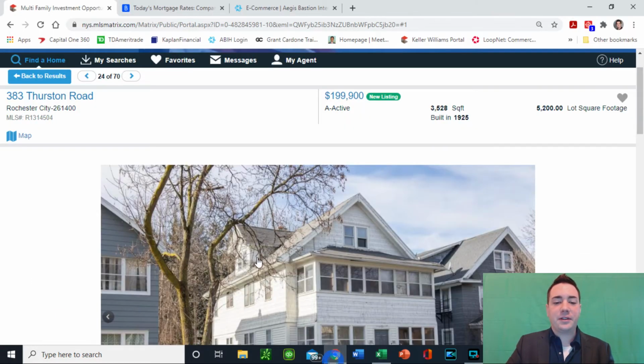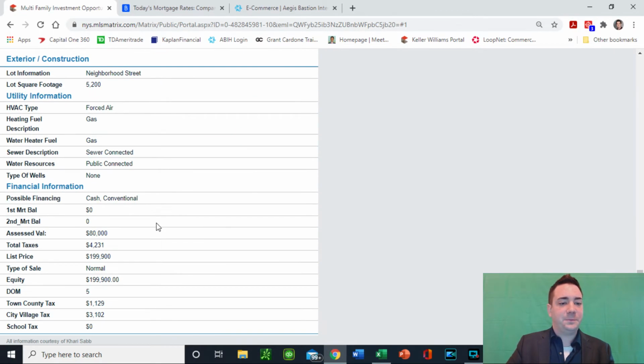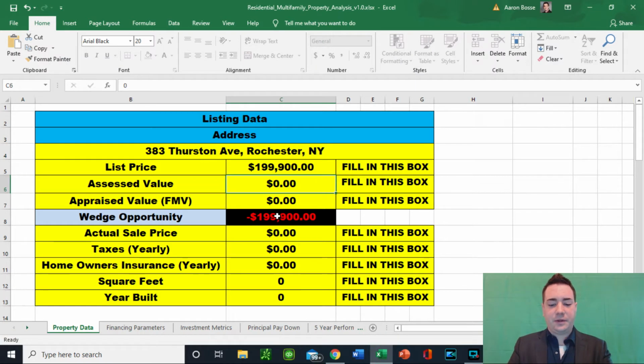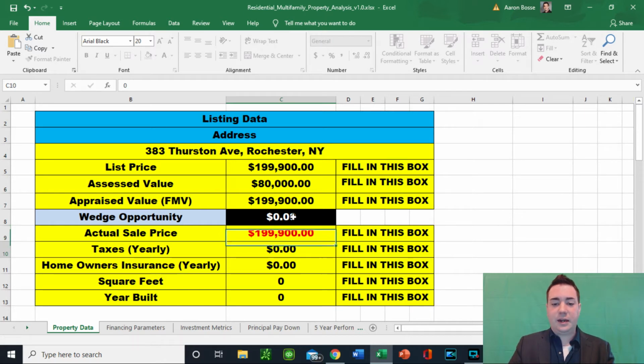So going back to this listing here, we've got assessed value. We can go down here, and the wonderful MLS tells us this assessed value is $80,000, so we don't have to look through the tax records too far. Appraised market value, if you know what this is already, you can go ahead and put this in there. For the simplicity of this demonstration, I'm just going to keep it as the list price. And I'm also going to assume that the actual sale price is $199,900 right there.